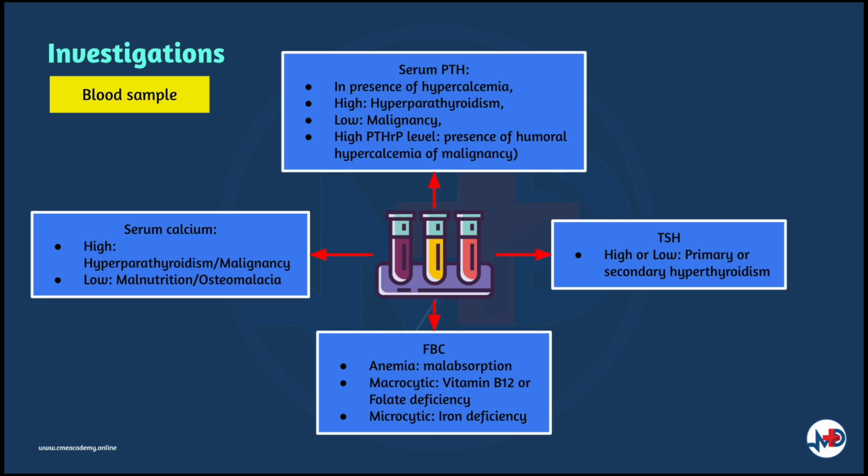A full blood count can show anemia, and this can reflect malabsorption, hence the presence of macrocytic anemia due to vitamin B12 deficiency or folate deficiency, and microcytic anemia is seen in iron deficiency. Multiple myeloma may masquerade as generalized osteoporosis, and tests include plain radiography, where you would see punched out lesions, and serum and urine electrophoresis to look for light chains.